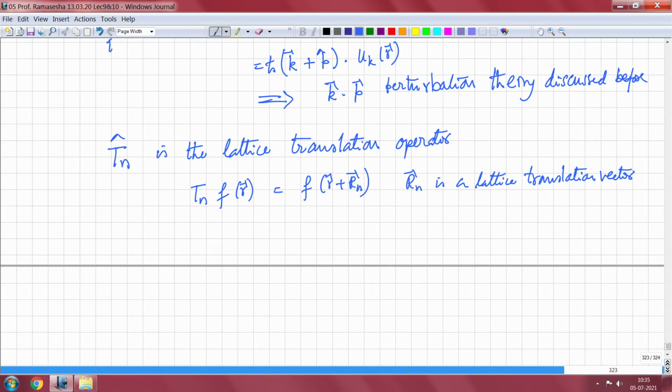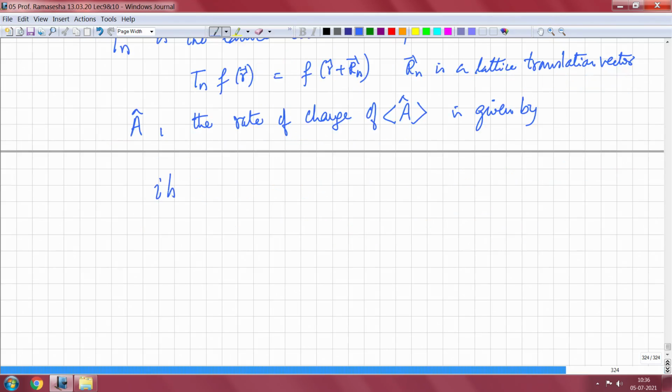Now we know from quantum mechanics that if I give you an operator A, the rate of change of the expectation value of A in any state psi is given by i h cross d by dt of the expectation value of A equal to the expectation value of the commutator A comma H, where H is the Hamiltonian.